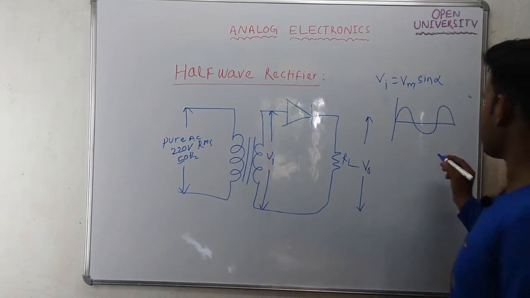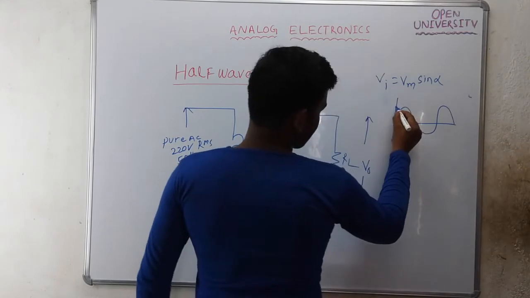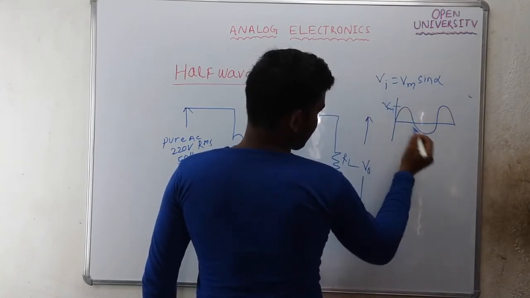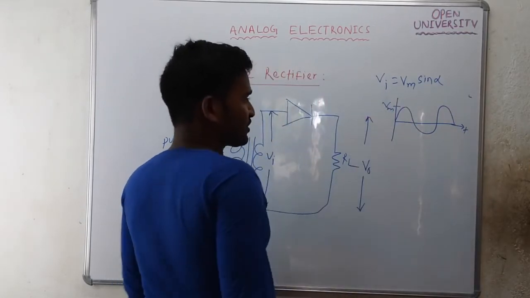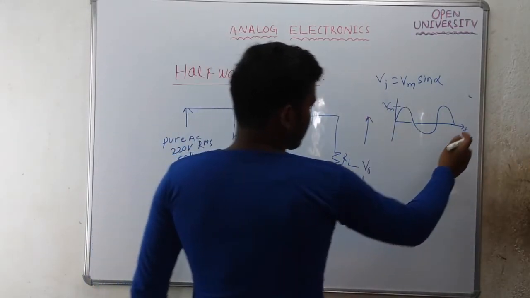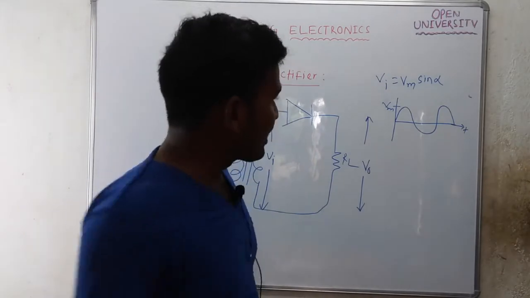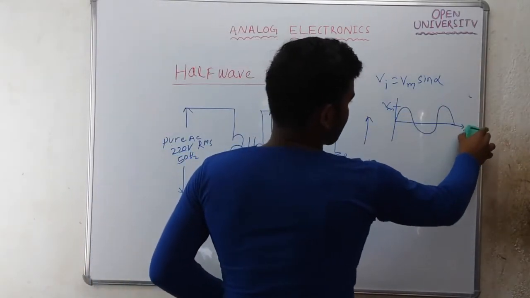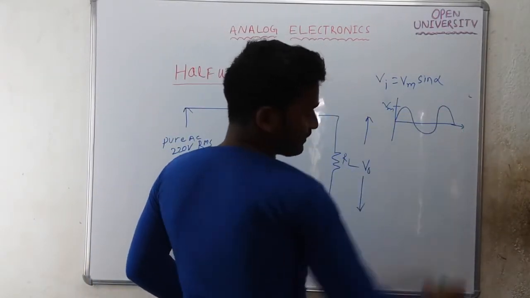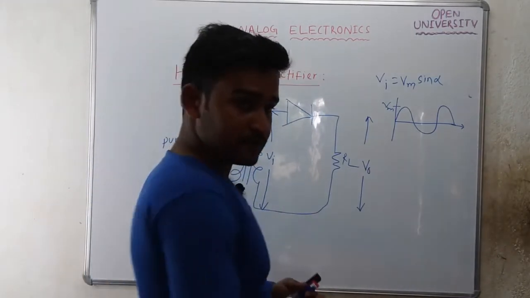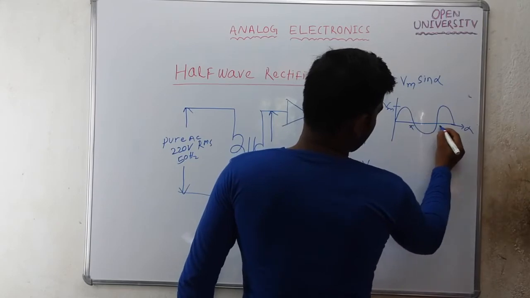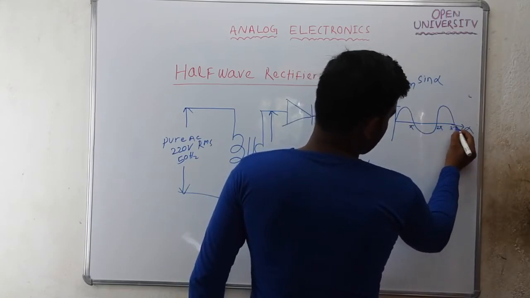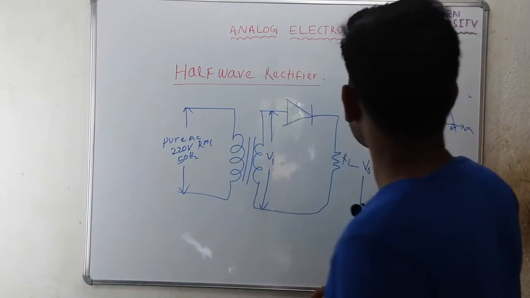This is the peak value Vm, and this is the input signal Vi. The argument is alpha, so instead of t I will write alpha, and this is pi, this is 2 pi, this is 3 pi.